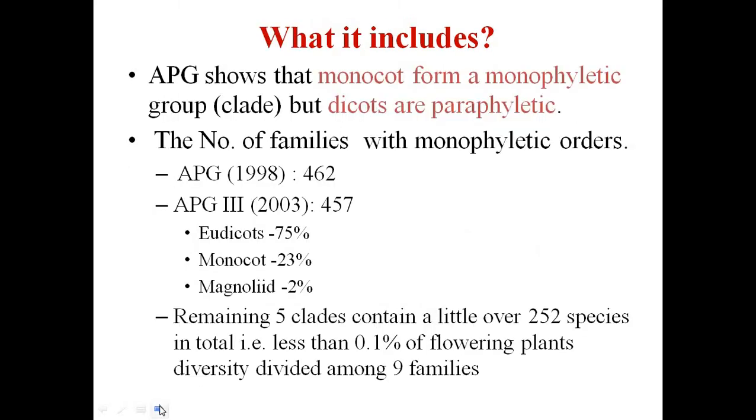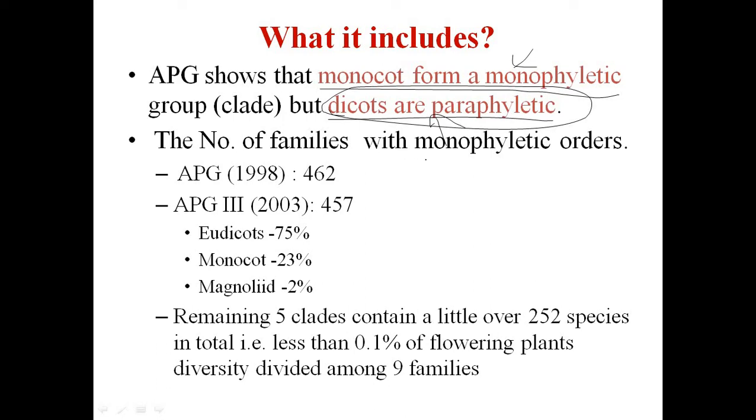So what does it include? It shows the origin, and here the monocots are a monophyletic group, but dicots are paraphyletic. Mono means a single common ancestor, but dicots are paraphyletic, meaning they have a number of common ancestors, meaning they are not derived from a single ancestor.